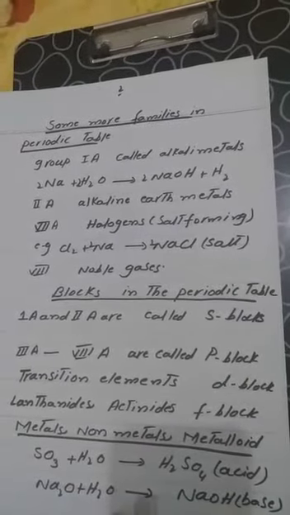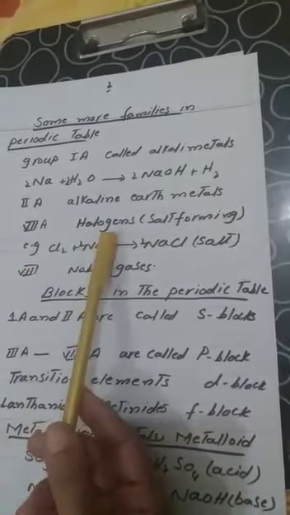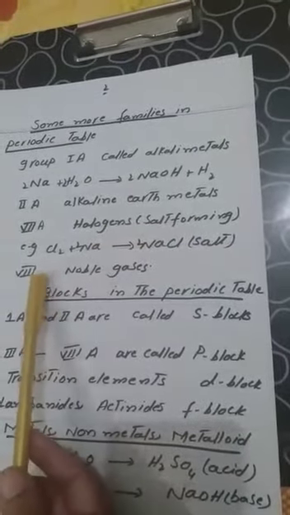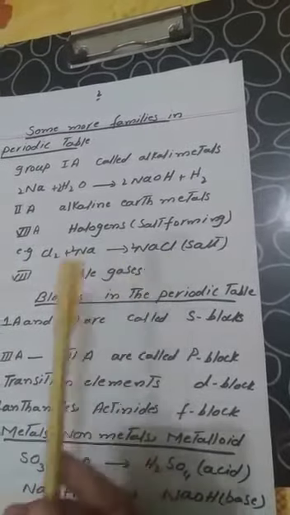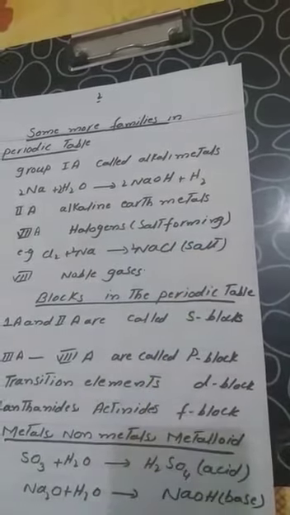Second, they are called alkaline earth metals. Seventh group is called halogens because these are salt forming. For example, when chlorine as a halogen combines with metal, sodium chloride is formed. Dear students, you know sodium chloride is common salt.